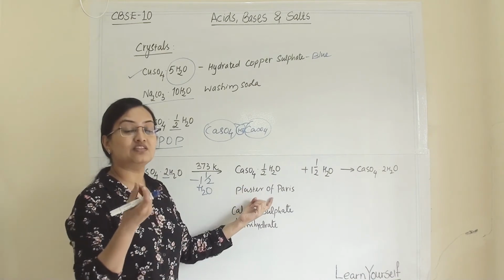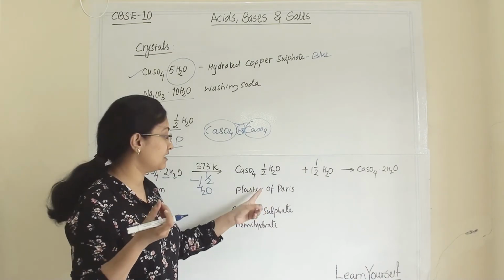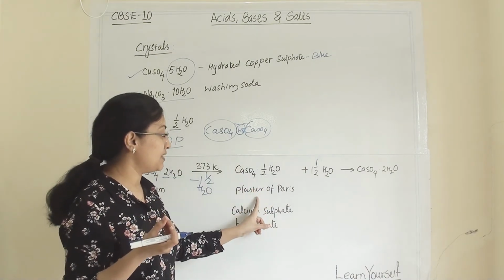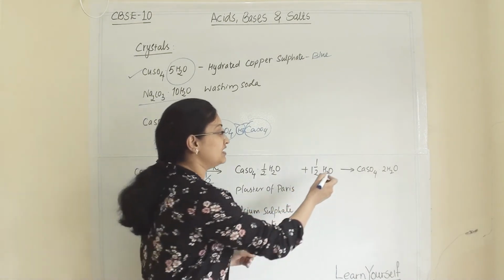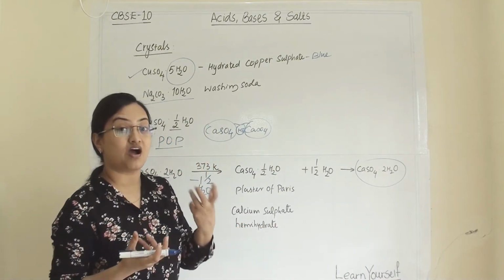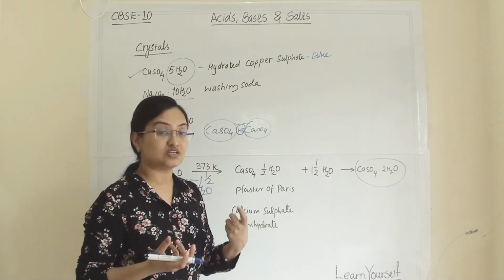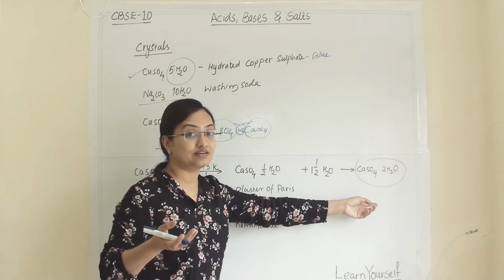It is a white powder-like material. When this plaster of Paris is mixed with water, it gives a hard mass of gypsum, a hard and solid substance generally used in an orthopedic surgeon's clinic.